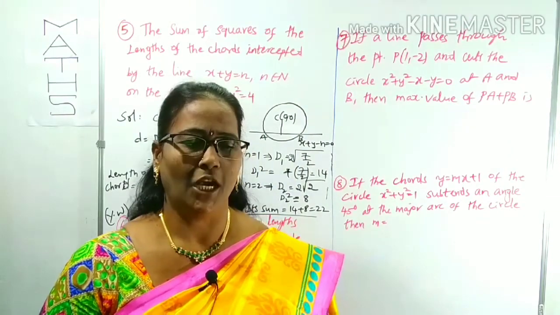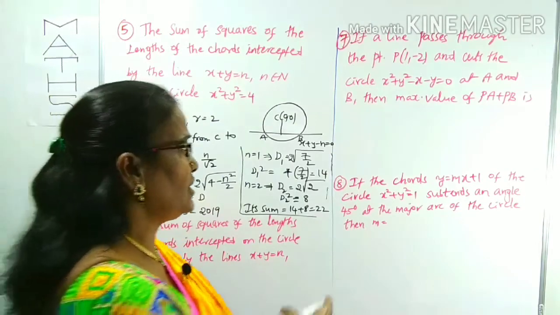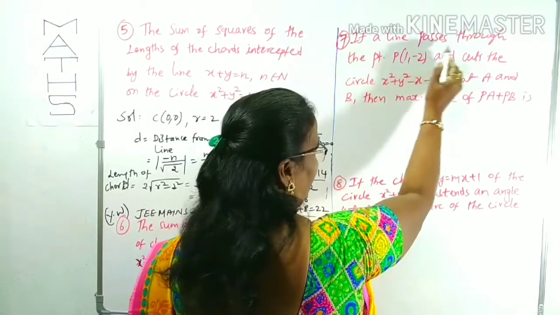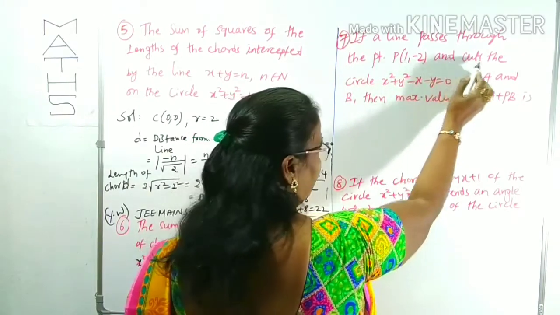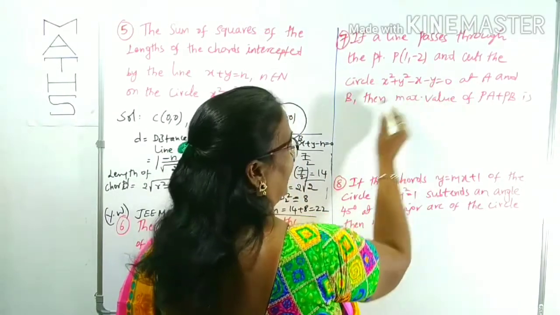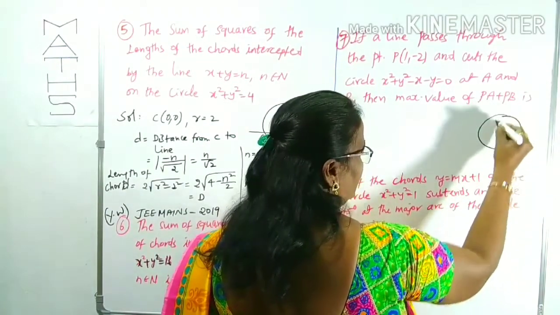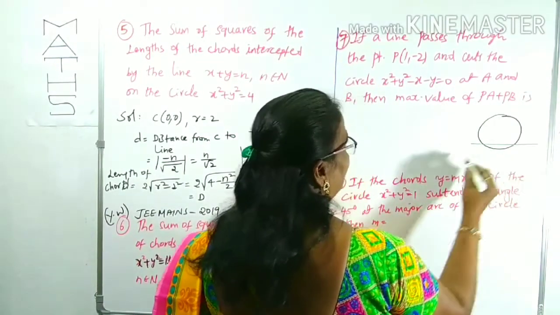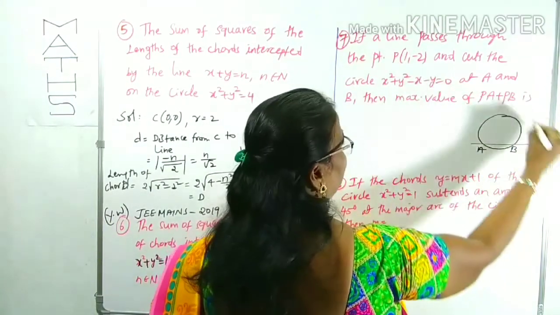Is it clear? Now we can look at question number 7. In question number 7, a line passes through the point 1, minus 2 and cuts the circle at A and B. I will draw the figure. This is a circle. This is a line. This line cuts the circle at A and B, right? Which is drawn from some point P.